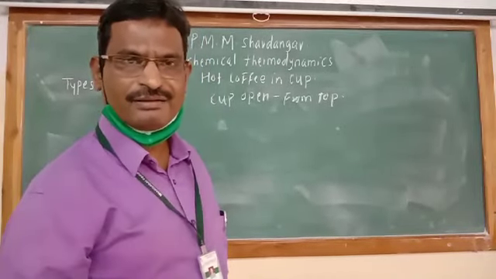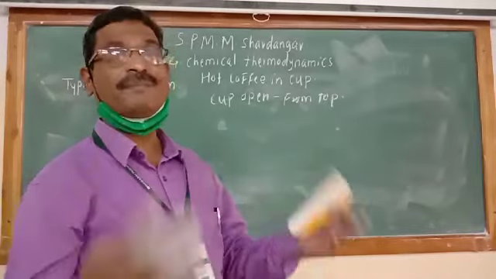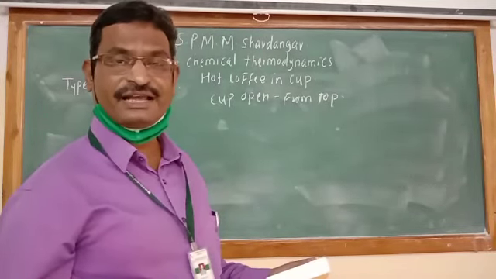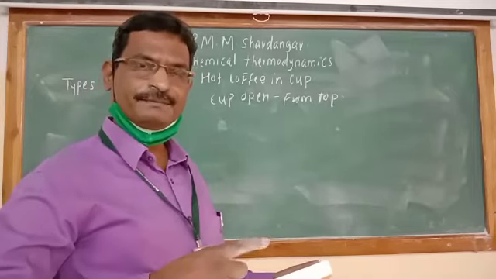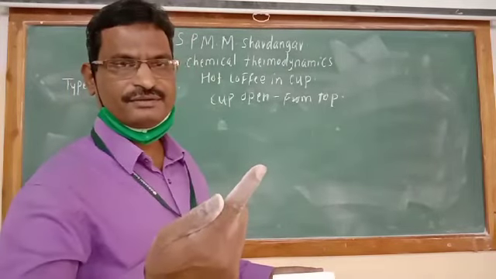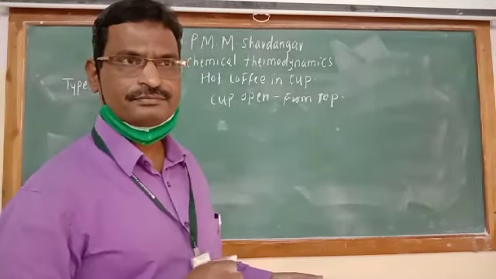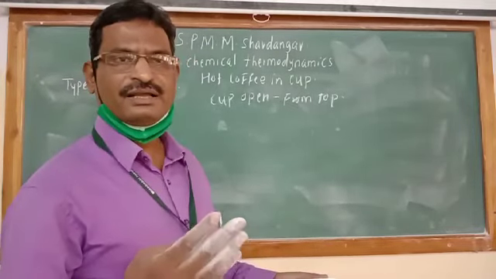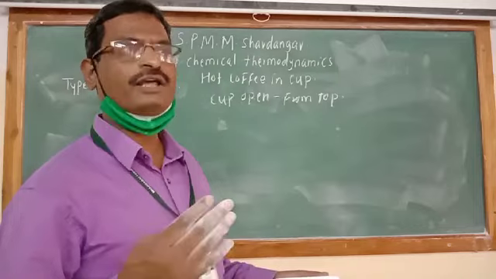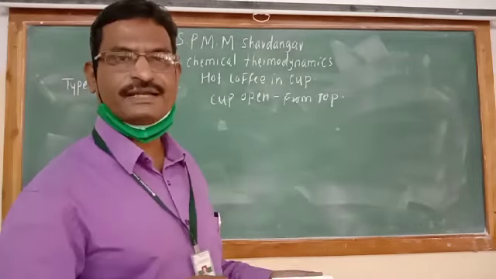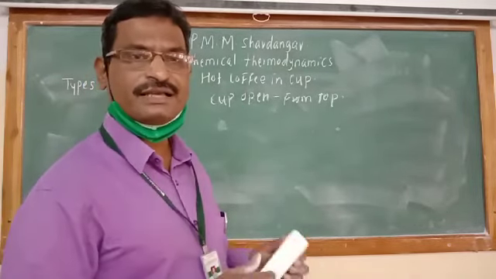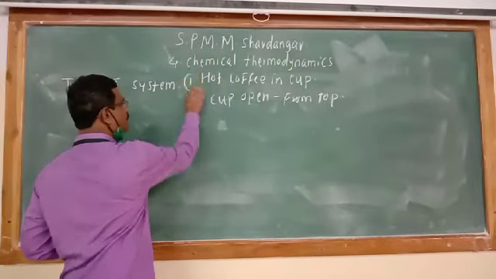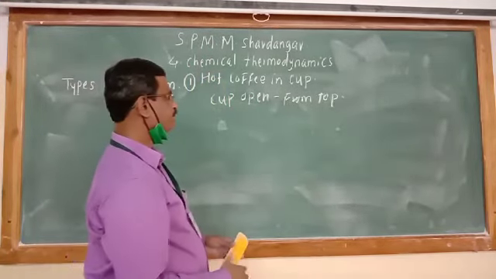So what happened there? There is release of heat energy from coffee to the surrounding. At the same time, because heat is released, certain liquid molecules may be converted into vapor state. Matter is also exchanged. So this form is nothing but open system.